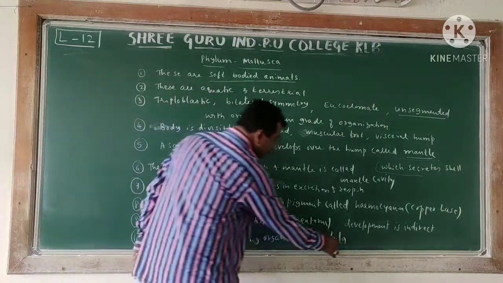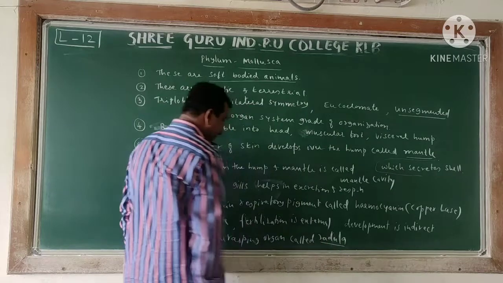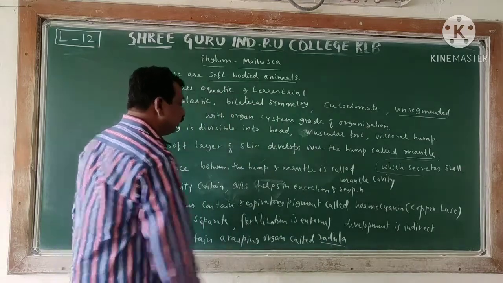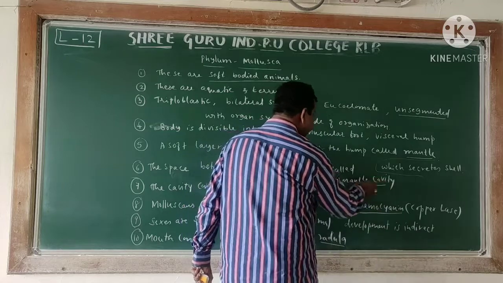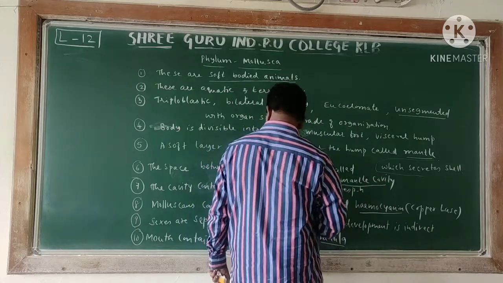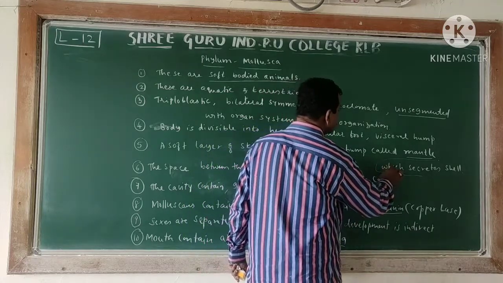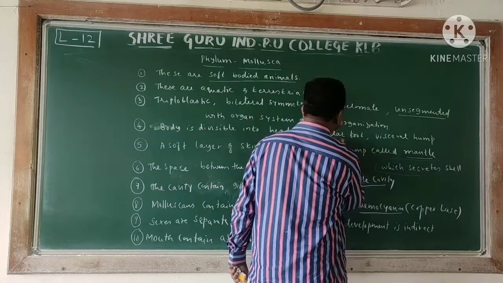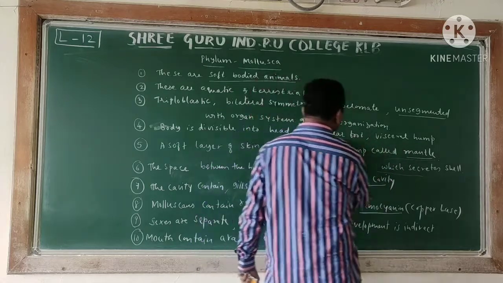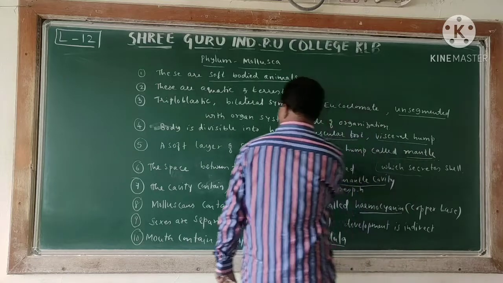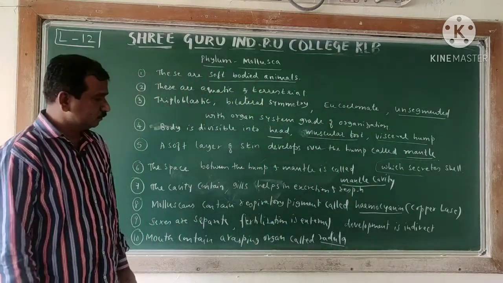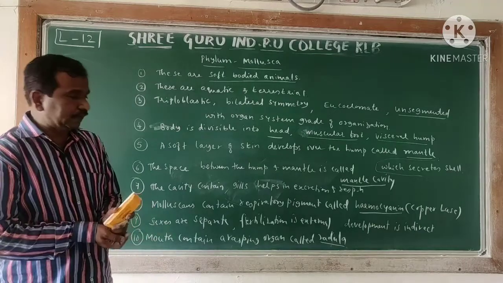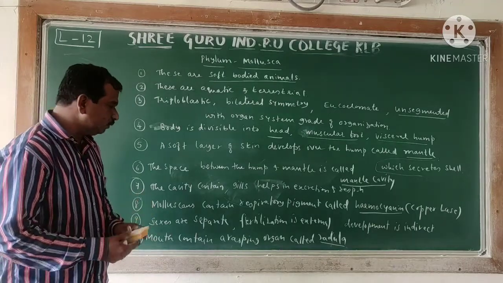So here the radula is the unique character, and next the hemocyanin is the unique character. Mantle cavity is also a characteristic feature. Lastly, the visceral hump and muscular foot are also unique features found in molluscans.